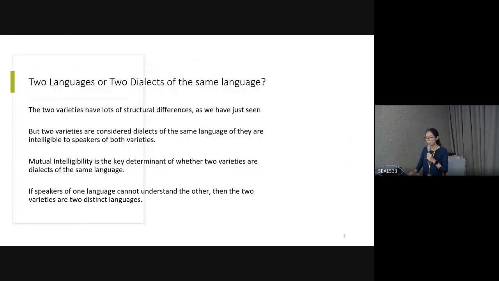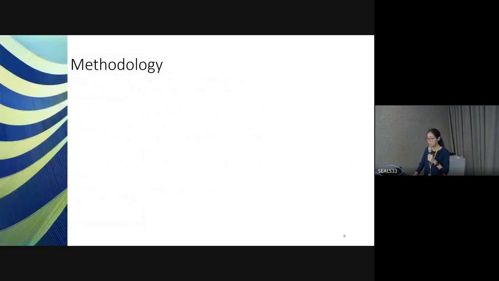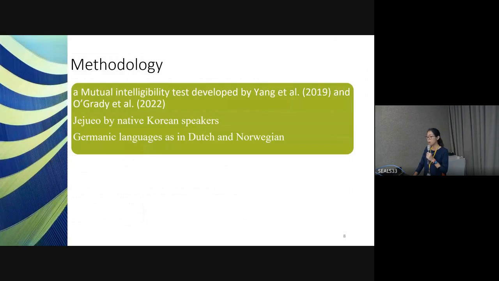And this is our methodology. We use the methodology from Young et al. 2019 and Brady et al. 2022, as we mentioned earlier.